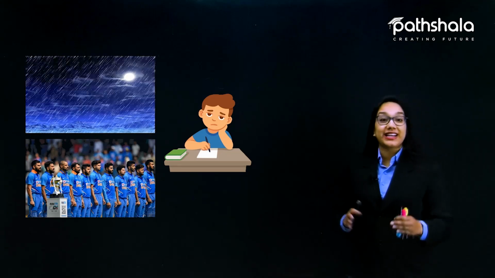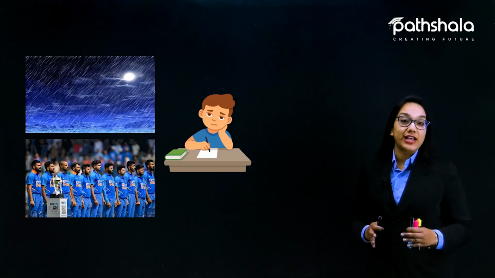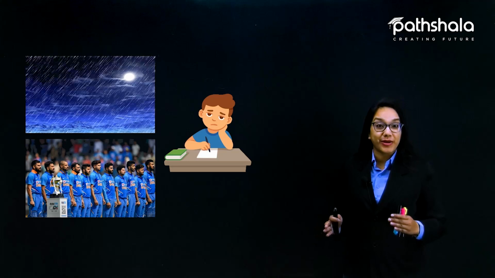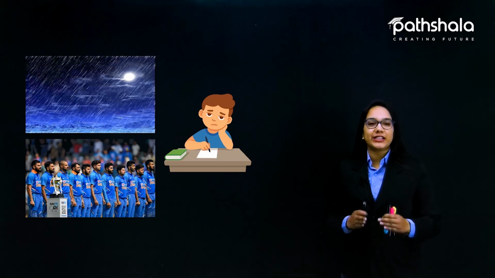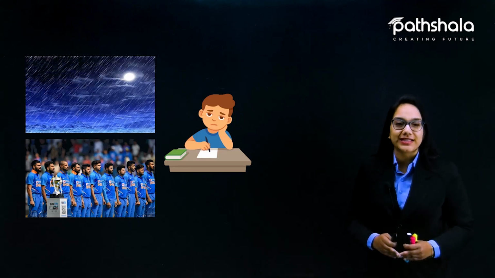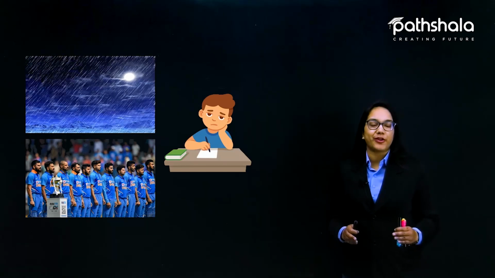And thus the uncertainty of the words probably, 50-50 chances, or other such words can be measured using a very special means which is called probability. And this is our chapter today.